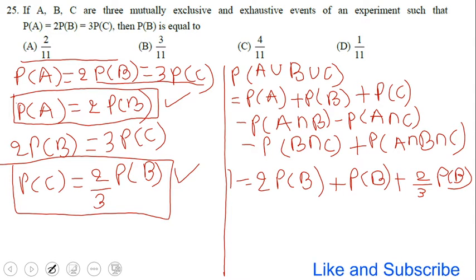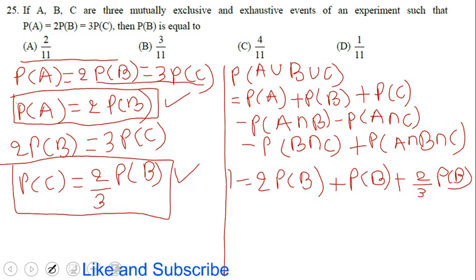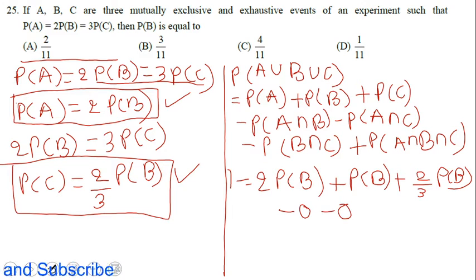Then, these are mutually exclusive events, so the intersections will always be 0. So intersections are 0: minus 0, minus 0, minus 0, plus 0.